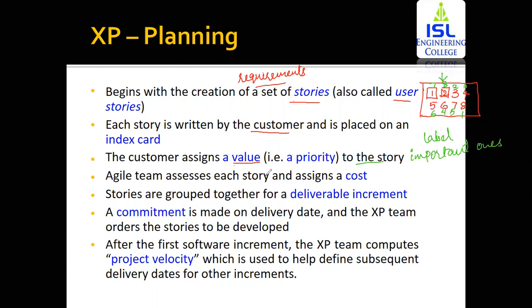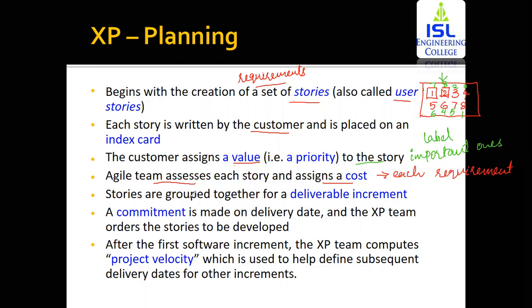The next is the agile team assesses each story and assigns a cost. Here, the team members or the managers have a look at the different stories posted by the customer. The team assesses each story and assigns a cost. That is, for the development of one requirement, you need to spend this much money. For each requirement, you assign a cost. Why do you assign cost? So that you can have an overall view of how much your project is going to cost, so that you can estimate the cost.